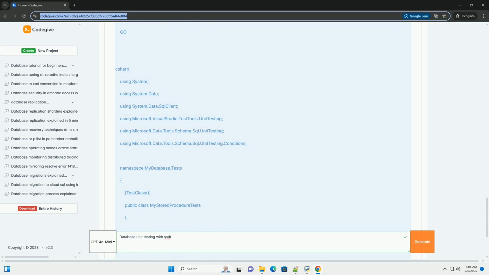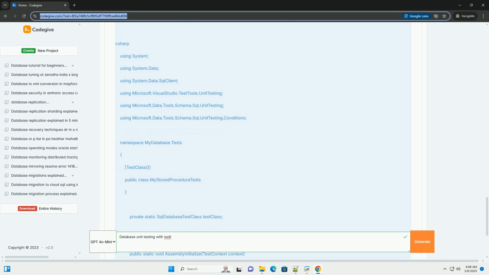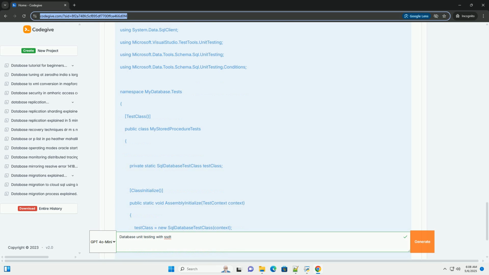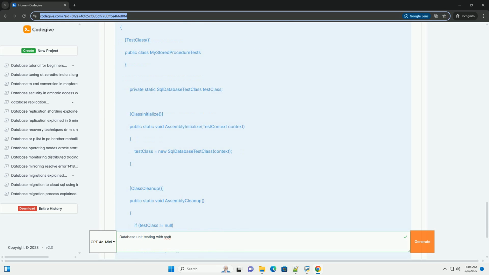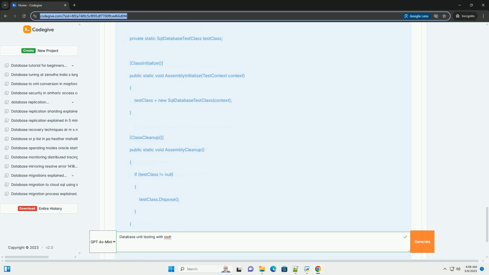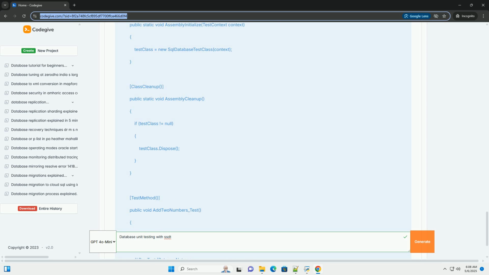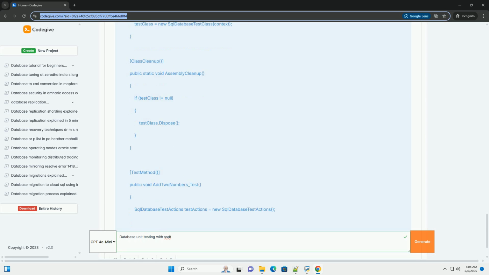Increase confidence in your database code. Especially important for complex stored procedures, triggers, and functions. Support continuous integration / continuous deployment. CI/CD automated testing is essential for CI/CD pipelines. Facilitate refactoring. Tests provide a safety net when making changes to existing code.